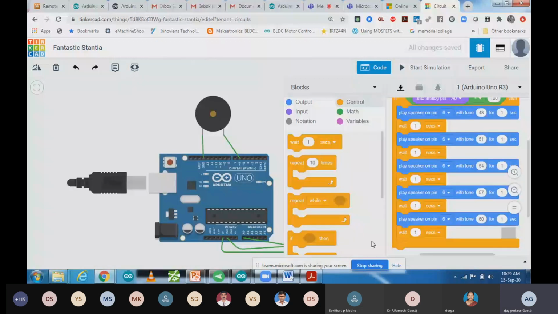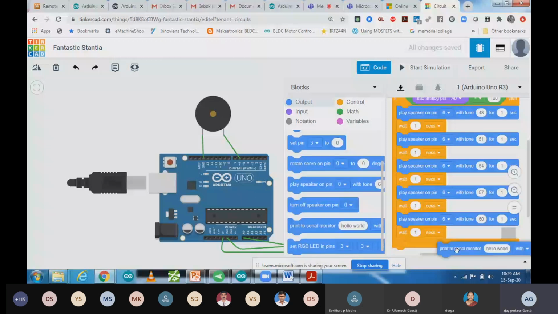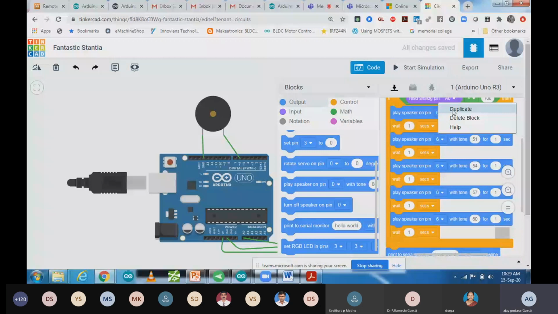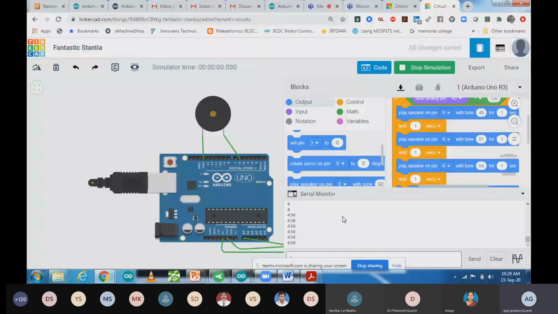So in the simulation, you can see we have not printed anything on the serial monitor yet. So I'm going to print my potentiometer value on the serial monitor also. Serial monitor, serial print, make it out. And what I want to print over there, this value I want to print. So that potentiometer value I want to print on the serial monitor also. So you can see that the value is 430. So at 430, I'm not going to get any tone.